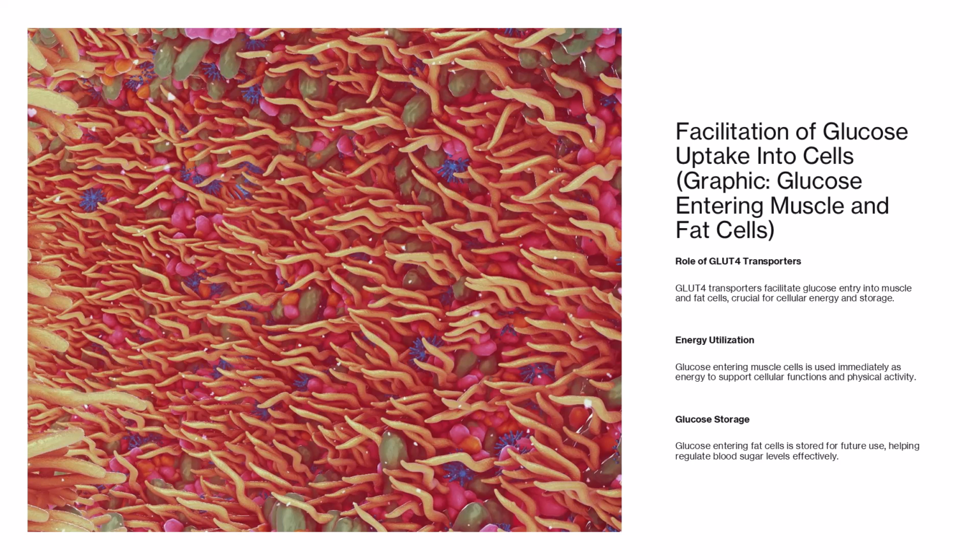Facilitation of glucose uptake into cells. Once at the membrane, GLUT4 transporters allow glucose to pass into the cell. In muscle cells, this glucose is used immediately for energy, powering movement and cellular functions. In fat cells, glucose is stored for future use, helping regulate blood sugar and maintain energy reserves.